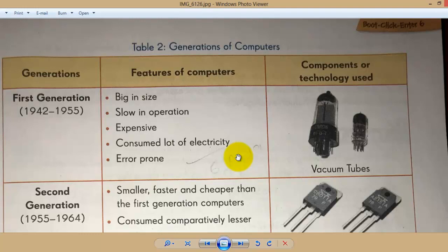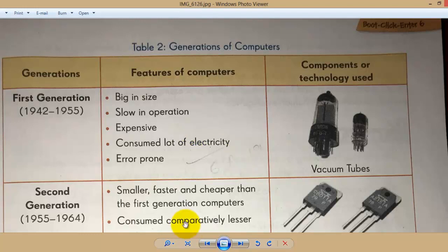Why is it expensive? Because the component it uses is vacuum tubes. The vacuum tubes break easily and heat up easily, so buying these vacuum tubes is expensive, and they consume lots of electricity because of this technology.